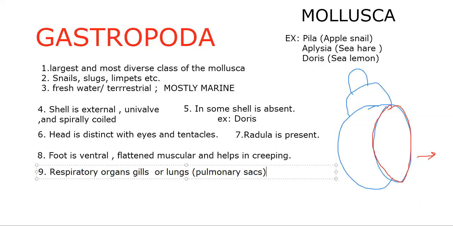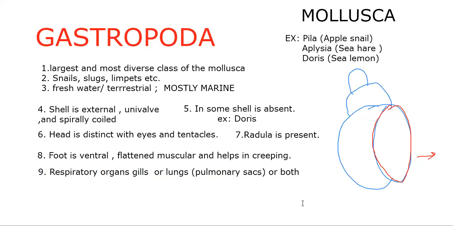Pulmonary sacs, lung-like structures, are present in terrestrial forms. Some are amphibious. That means they can live in water and on land. So in them, both lungs and gills can be present. Lungs and gills both can be seen in some. So those are the respiratory organs.